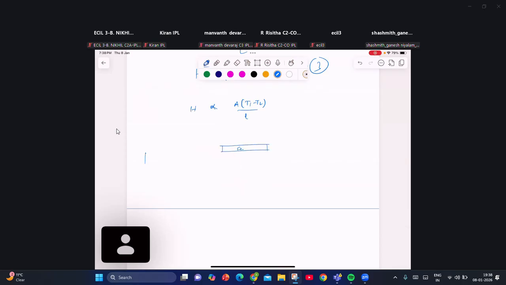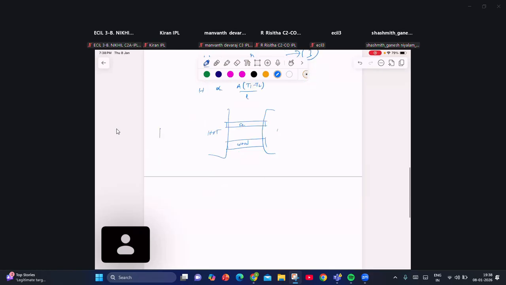In order to replace this proportionality, let us consider two identical rods. One is made of iron, another is made of wood. Both ends are maintained at the same temperature difference. Will they transfer the same amount of heat energy or different amounts? Tell me. Different. Why? Because the material is different, iron and wood. Heat energy transfer not only depends upon dimensions and temperature difference, it also depends upon the nature of the material. Am I correct? Yes, sir.